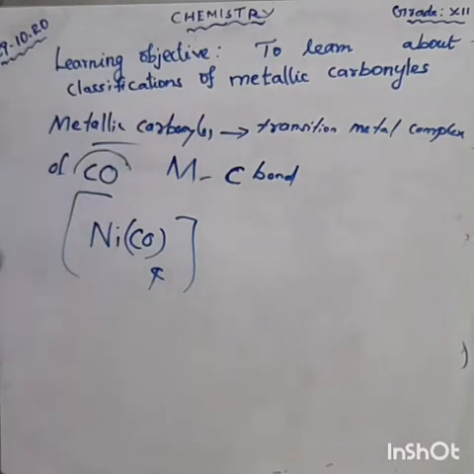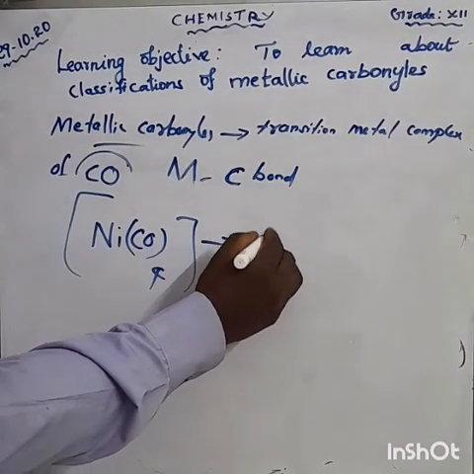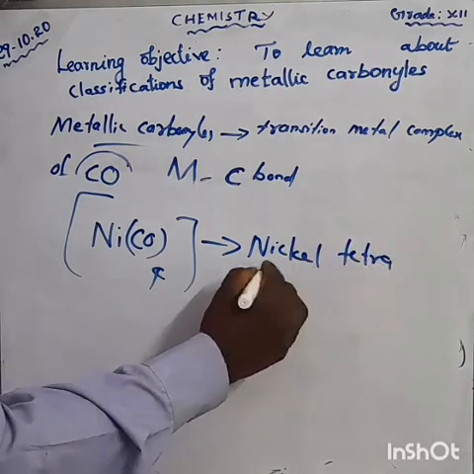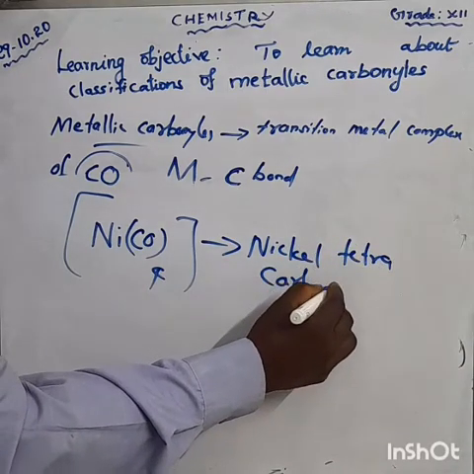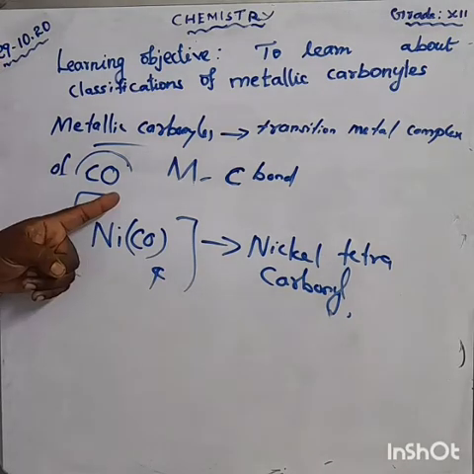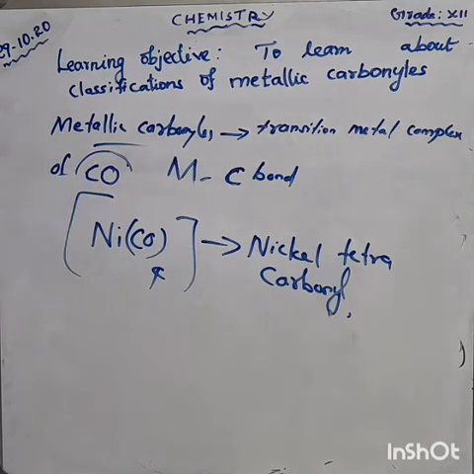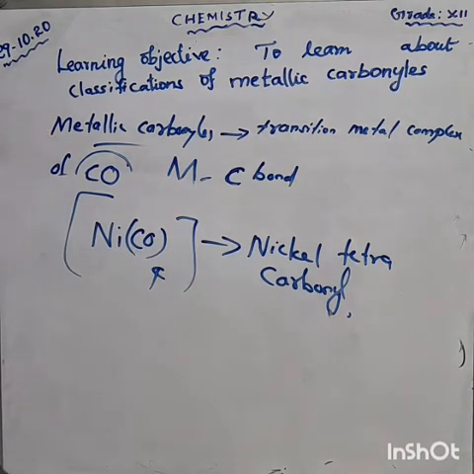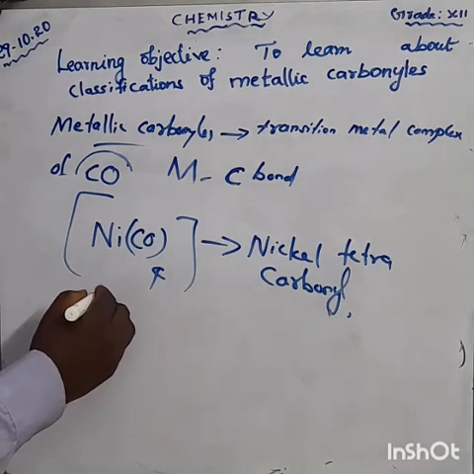Tetra means 4. This is the first homoleptic carbonyl, don't forget that. Ni(CO)4 is the first homoleptic. What is the meaning of homoleptic? Don't forget that word, homoleptic.